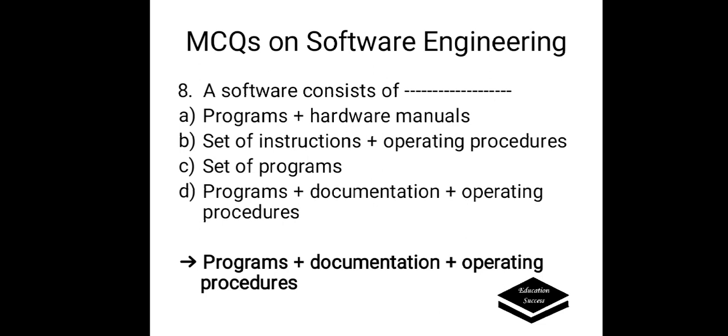A software consists of, options are A. Programs and hardware manuals, B. Set of instructions and operating procedures, C. Set of programs, D. Programs, documentation and operating procedures. Correct answer is programs, documentation and operating procedures.